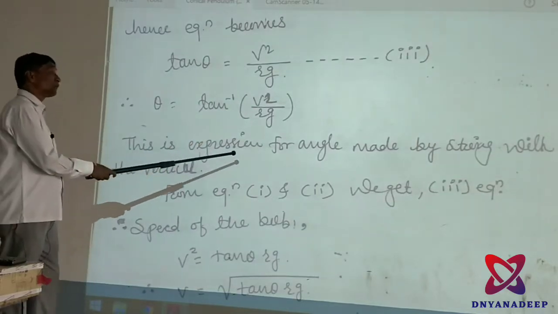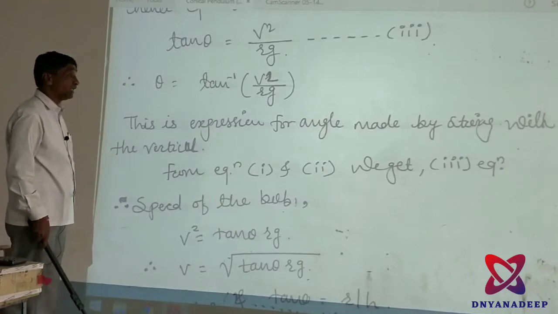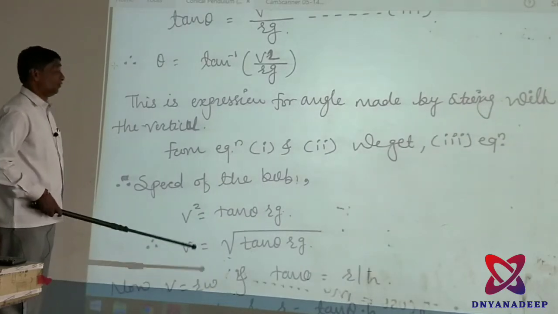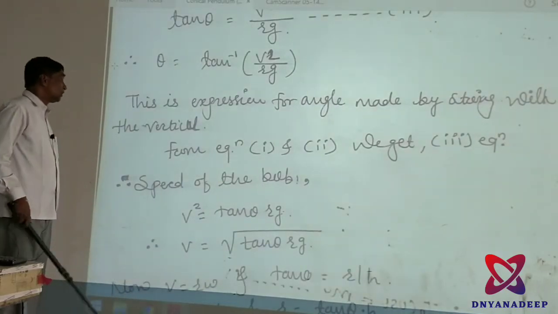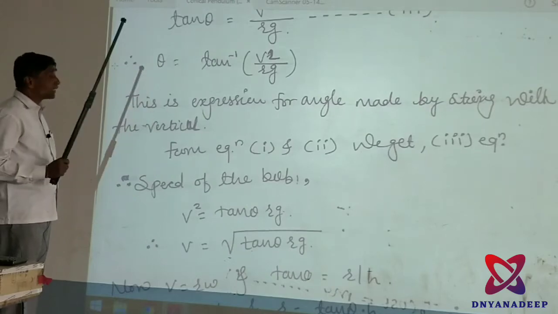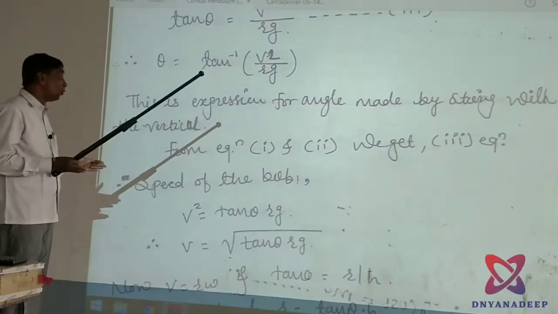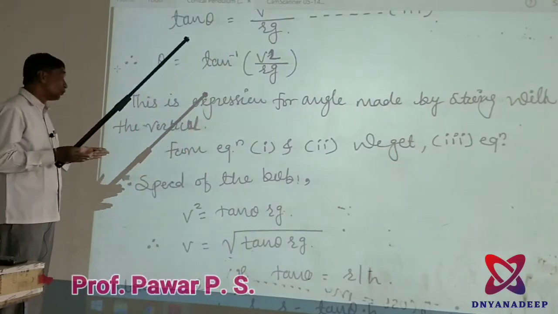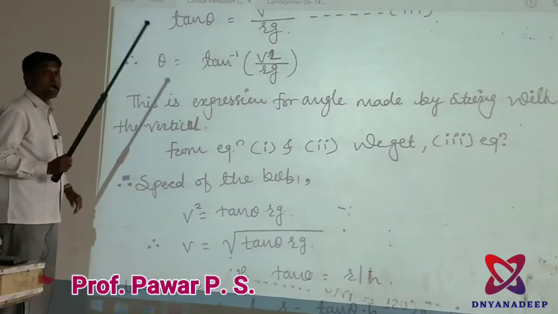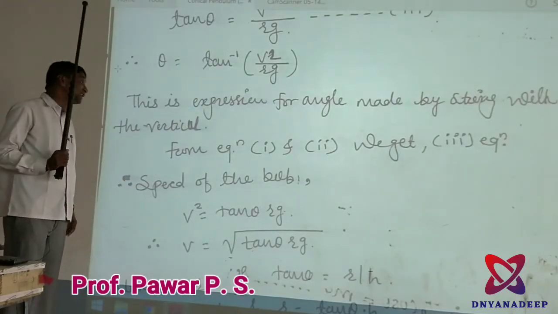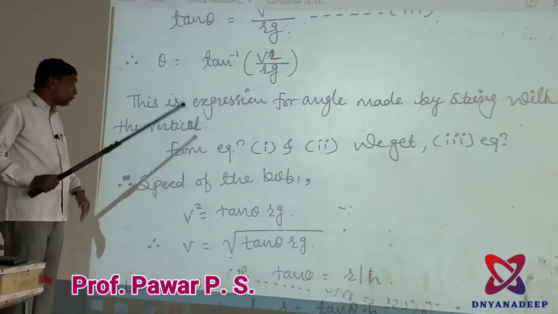Therefore, this is the expression for the angle made by the string with the vertical. Next, you have to find out the period. To find the period, you have to know omega, that is the angular velocity. How to find this?